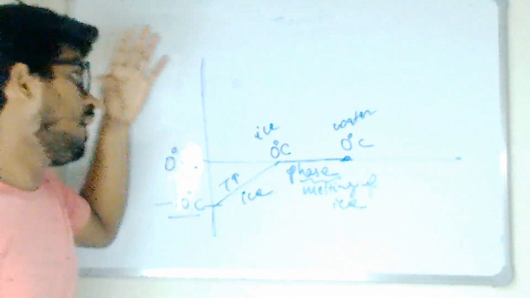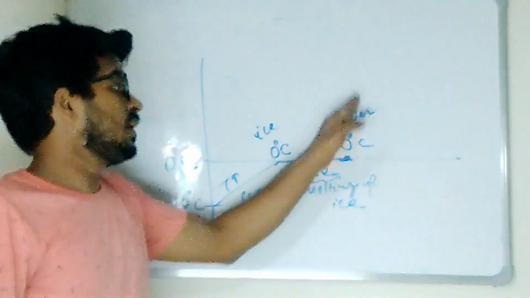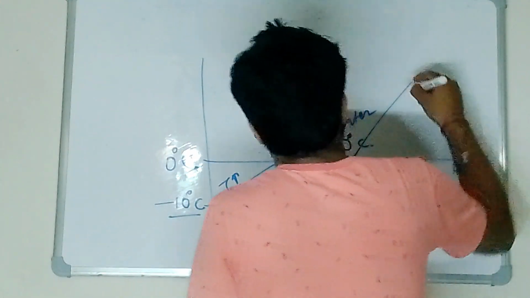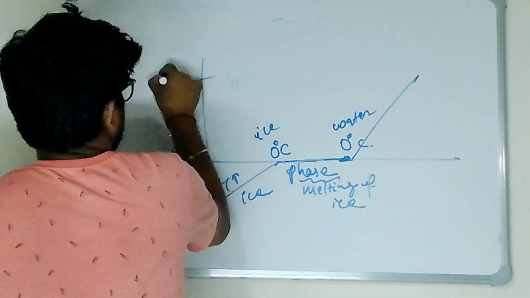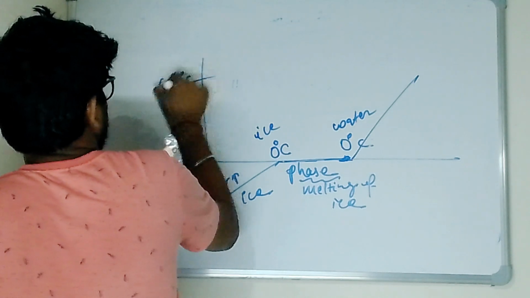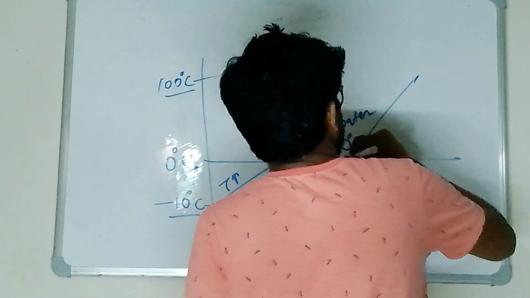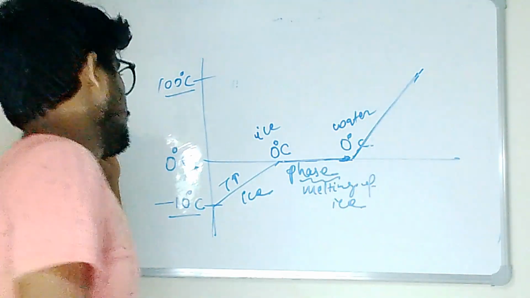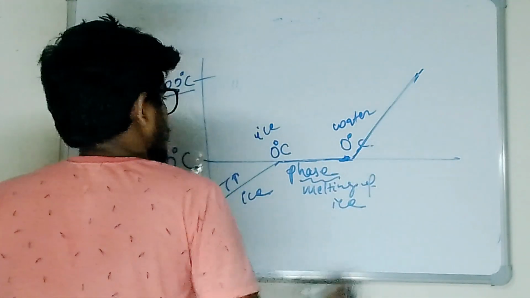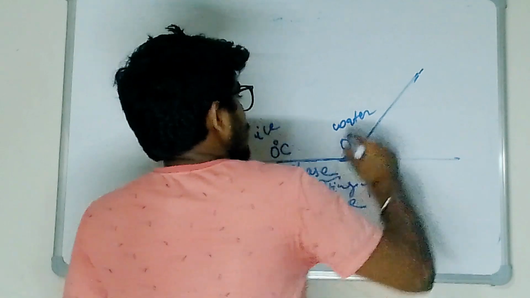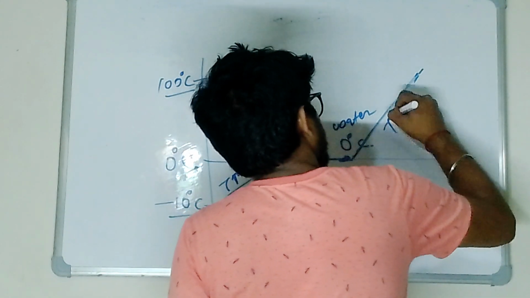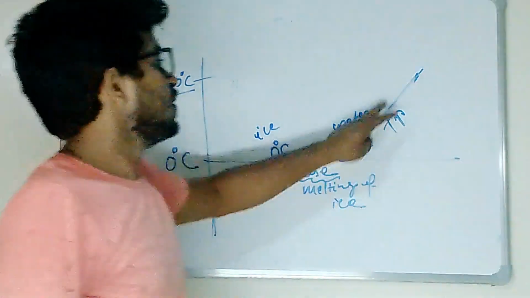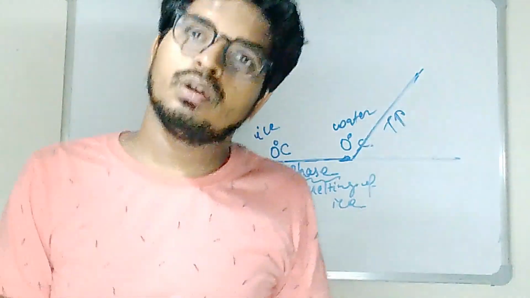Now afterwards, 0 से अपन कहाँ पर जाएंगे? We'll go to 100 degree Celsius. So this is 100 degree Celsius, and this is 0 to 100 degree Celsius. So here again what is happening? Temperature is rising. So from 0 to 100 degrees temperature is rising. Am I right to all of you?